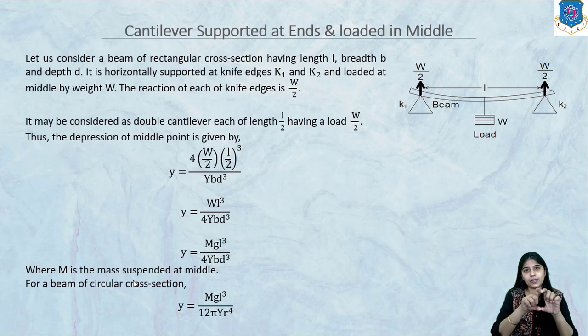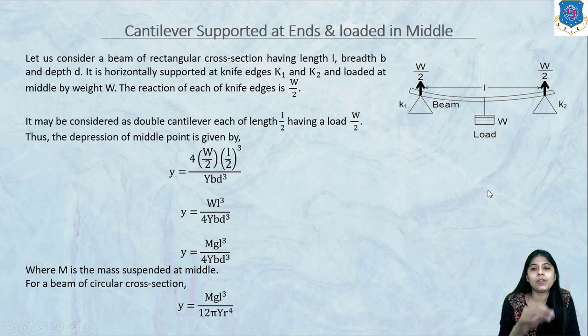If we take a rectangular uniform beam supported at knife edges at both its ends and loaded in the middle, then the beam will bend in this manner, as shown in this figure.